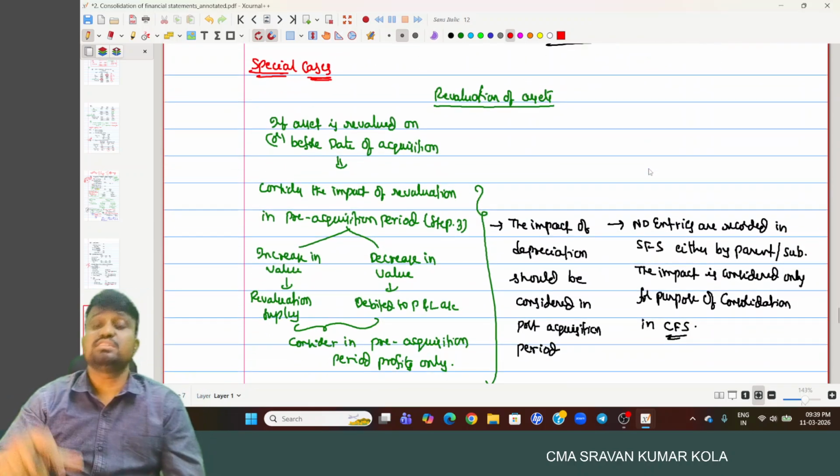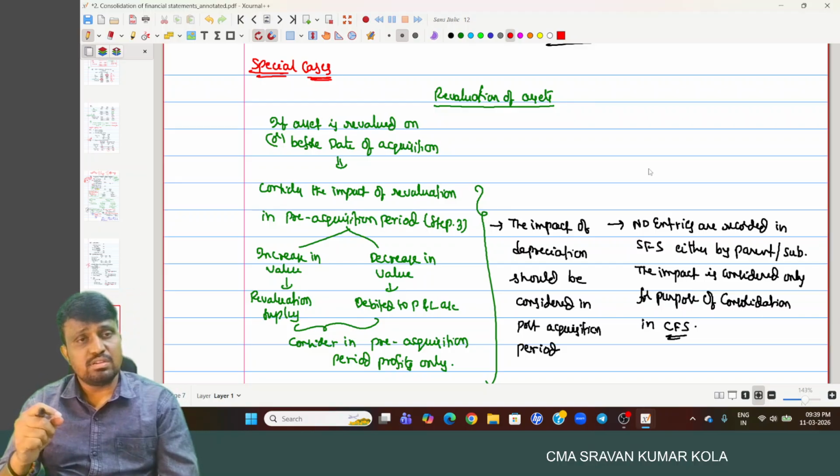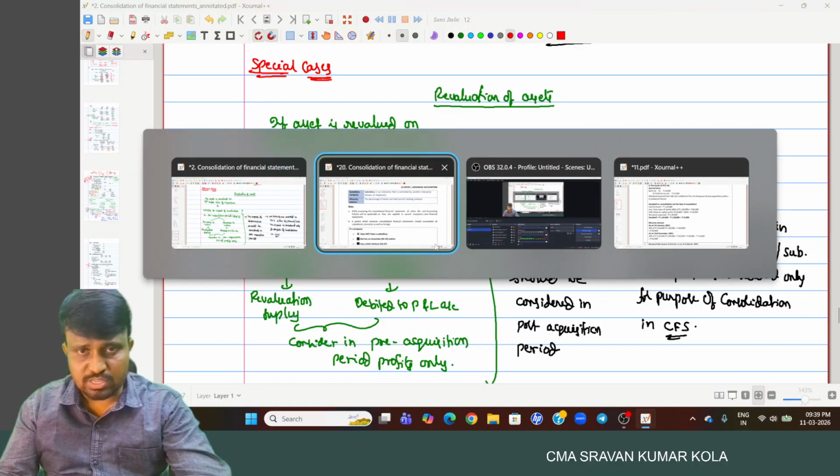Then we have some important points to keep in mind while doing the consolidation. Before that, we do some problems relating to the consolidation.